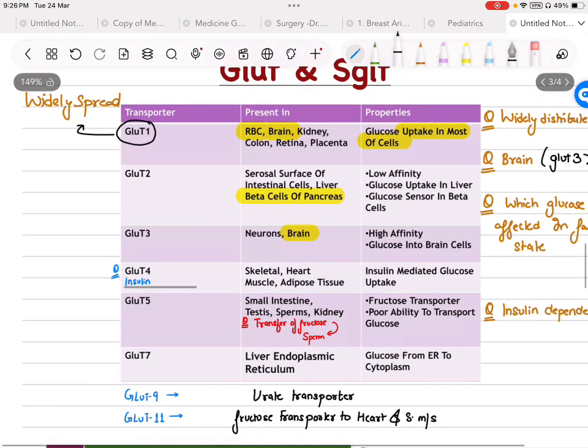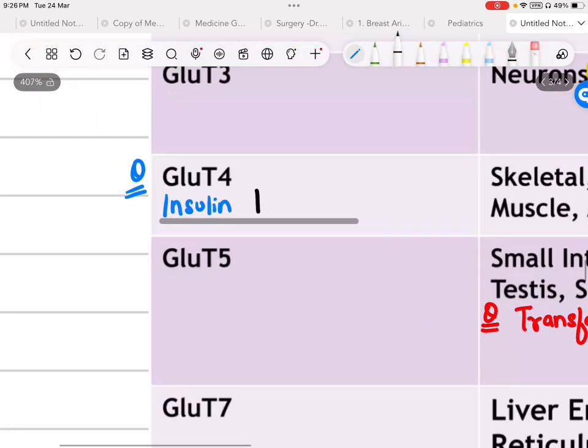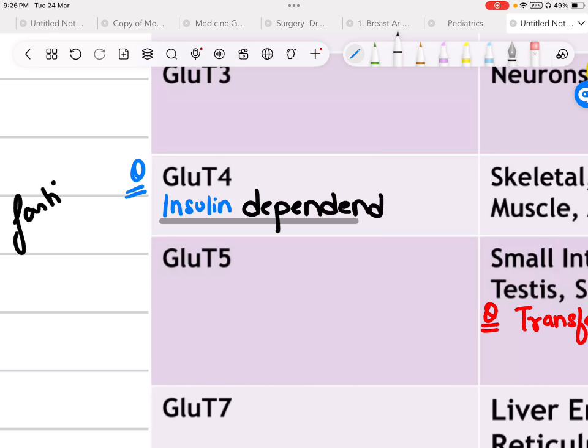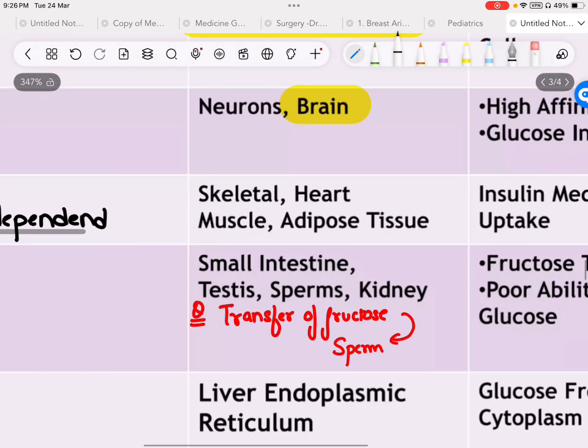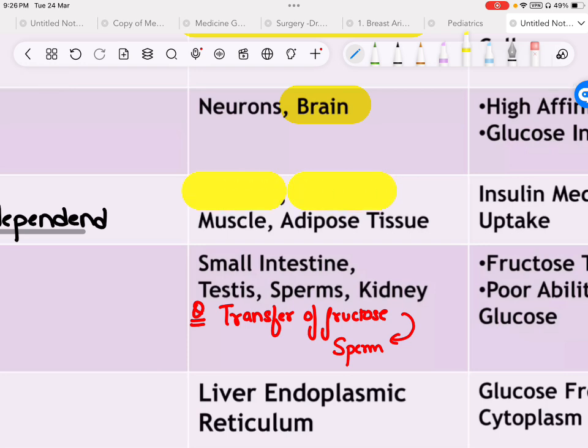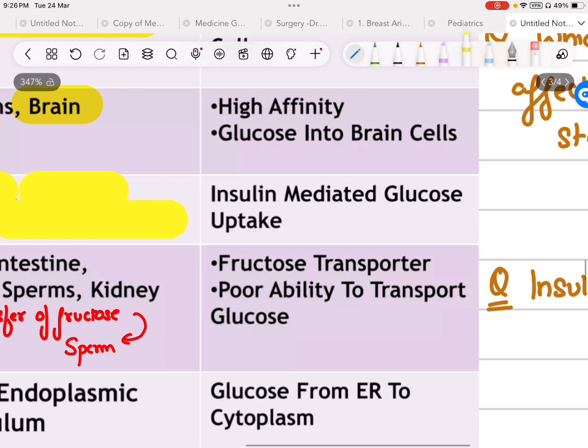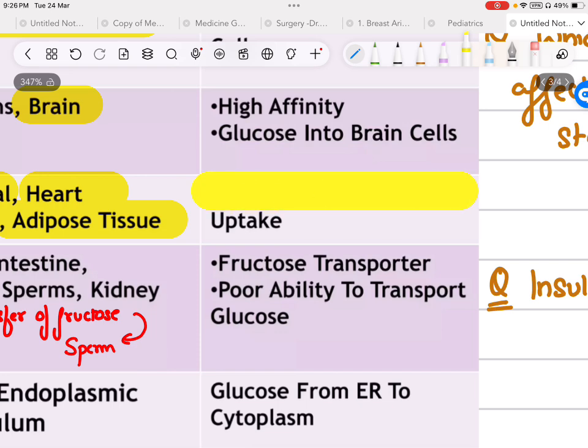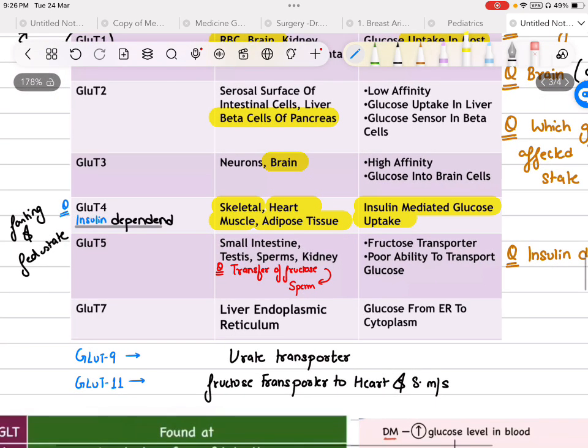Then we have GLUT4. It is insulin dependent, not independent. So it depends on the fasting and fed state. And on this, the majority of PYQs come: it is present in skeletal muscle, heart, muscles and adipose tissue. And it is mainly insulin mediated glucose uptake. That means the work of GLUT4 mostly depends on insulin.